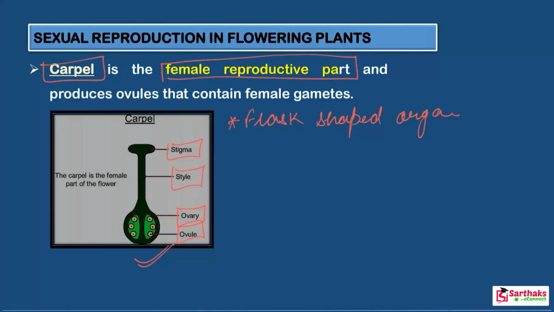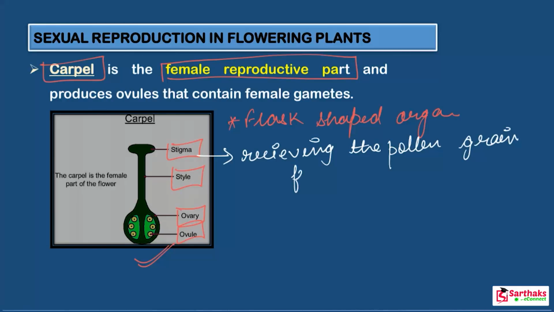What is the role of the stigma? It receives the pollen. Its role is to receive the pollen grains from the anther of the stamen.